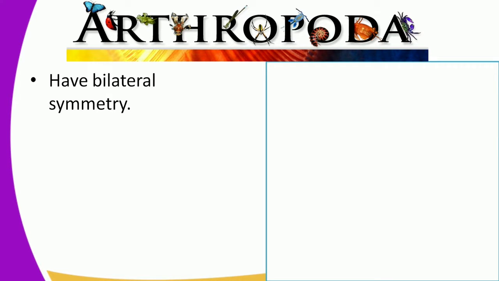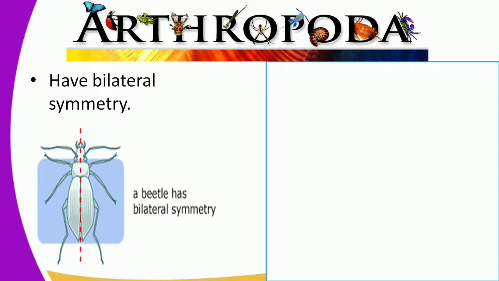The first one is that they have bilateral symmetry. By bilateral symmetry, it means that when you take any organism found in the Arthropoda and cut it into 2, it will give you 2 body parts which are the same. For example, we have a beetle there. When you cut it into 2, the first part will be equal to the other part. That is what we mean by bilateral symmetry. Bi meaning 2, so when you cut it into 2, it gives you halves which are the same.